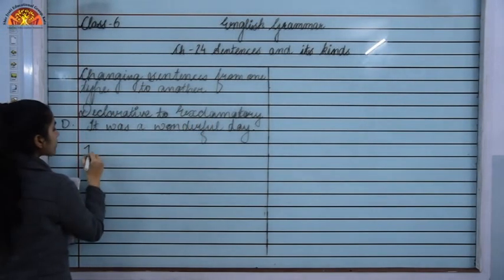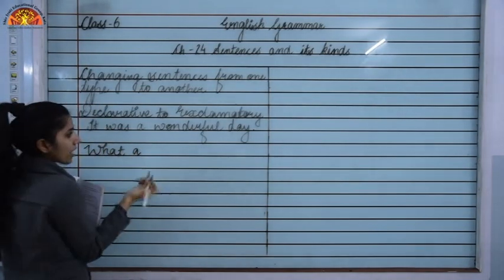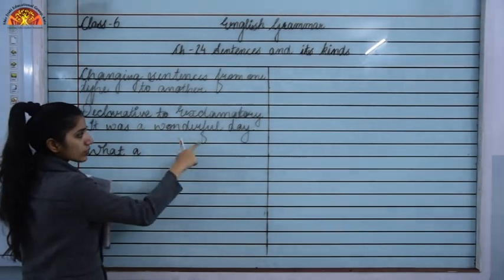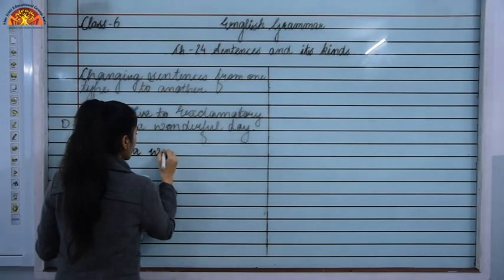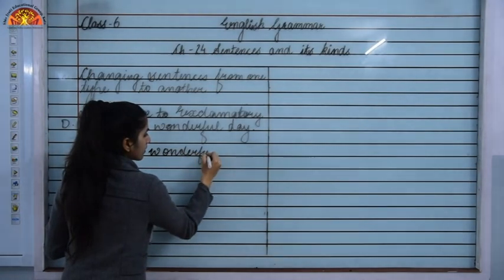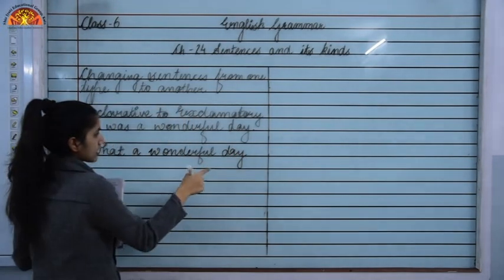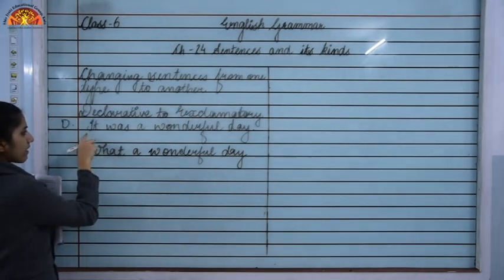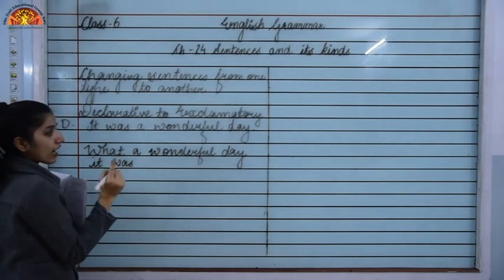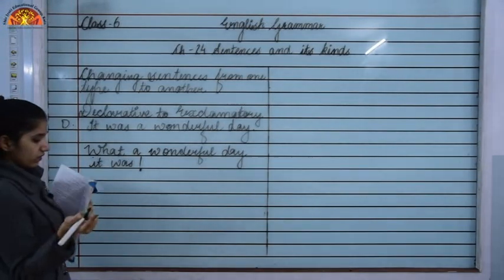Then we will add what, then a or an depending on the adjective. The sound is consonant, so a wonderful. What a wonderful day, then the noun, that is day, and then the subject: what a wonderful day it was. We have formed an exclamatory sentence, so it will end with an exclamation mark. Remember that.